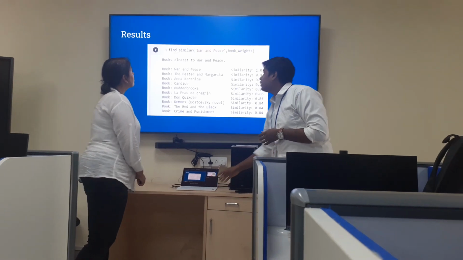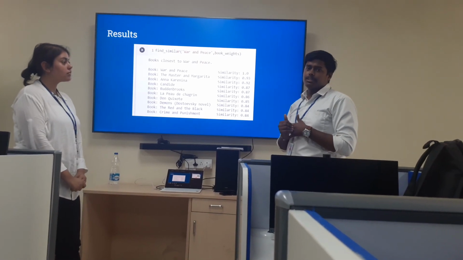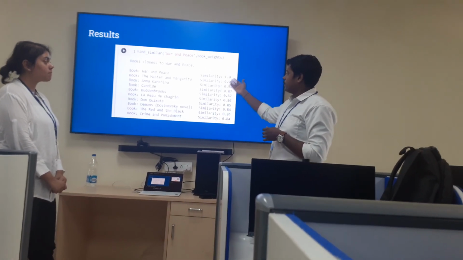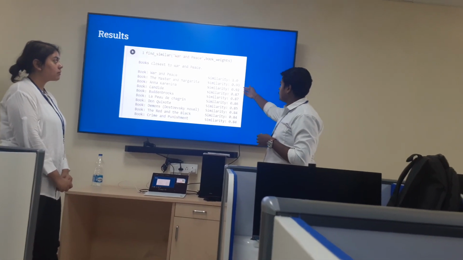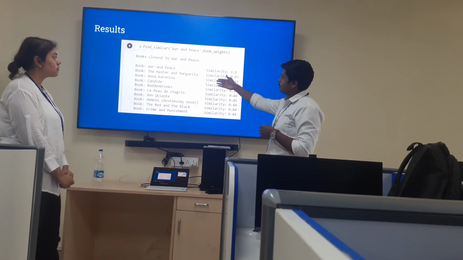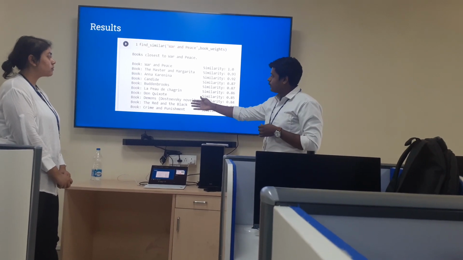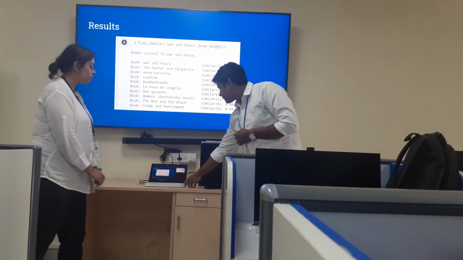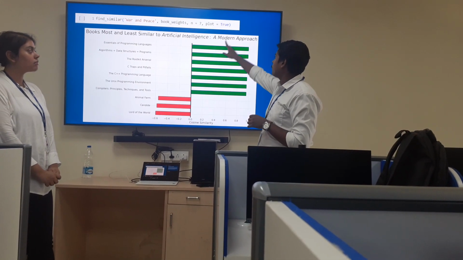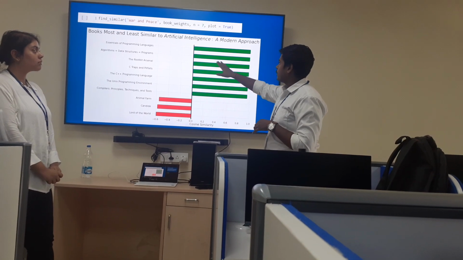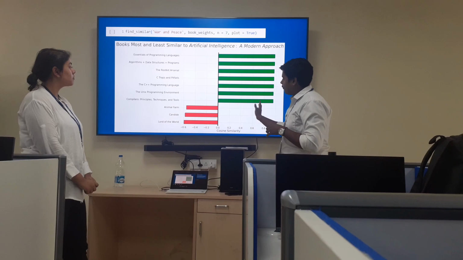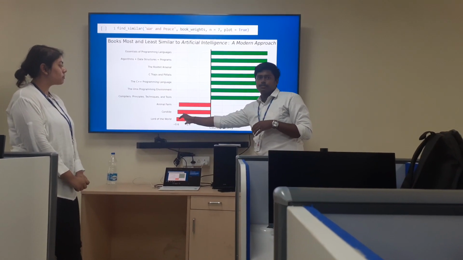So this is our model, and this is the find similar function, which tells us, like here we have taken a book named War and Peace and its weight, and it is giving us that War and Peace is obviously similar to War and Peace itself, and now it is 0.3 similar to this book, and 0.84 similar to The Red and the Black. Also, we have a plot function in our find similar function. If we give plot as true, it will also plot how much this book, Artificial Intelligence: A Modern Approach, is related to these books and also least related to these books.